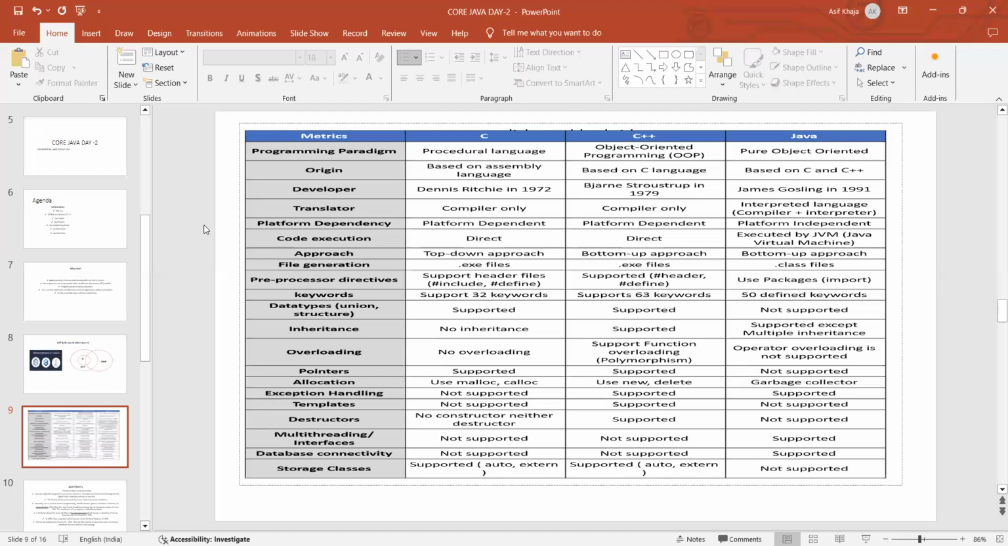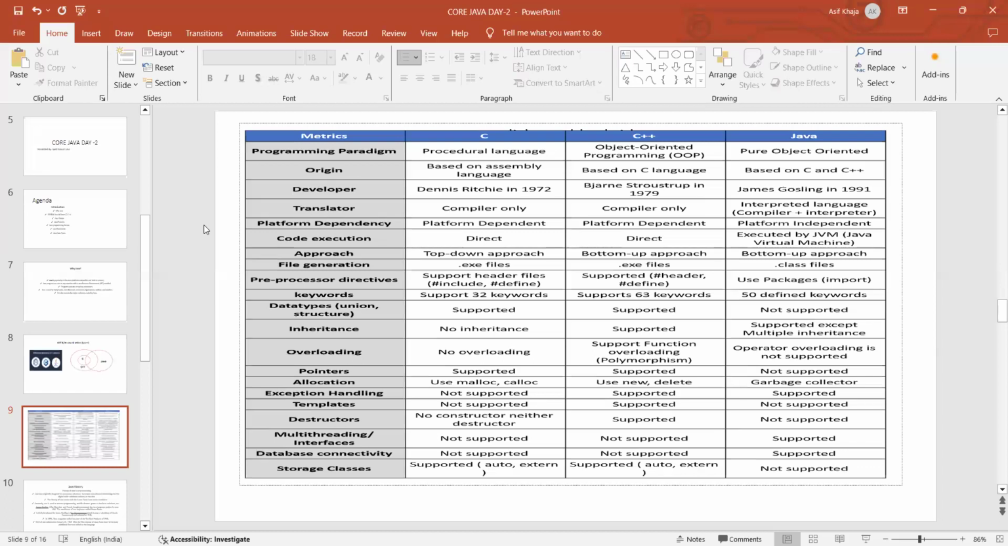Okay. Pointers. Pointers means, you all know, right? It is the address of any variable. So that is supported only in C and C++. Java doesn't support any pointers. Remember this point. It is a very important question in interviews. So does Java support the pointers concept? We should say very surely that it doesn't support the pointers concept. Okay.